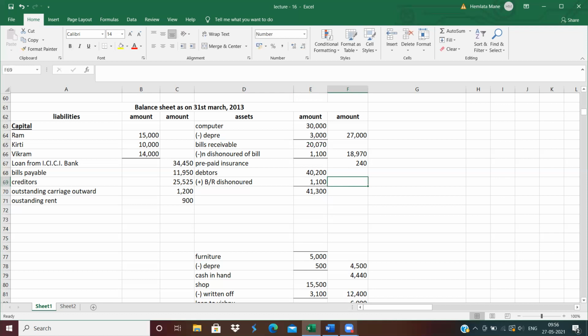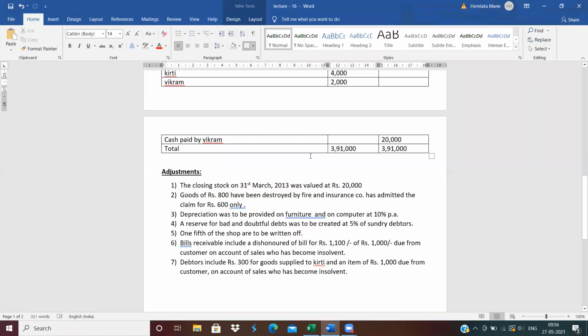See the next adjustment. No, this amount, 20,070, is right. Now the next adjustment, of bills receivable.